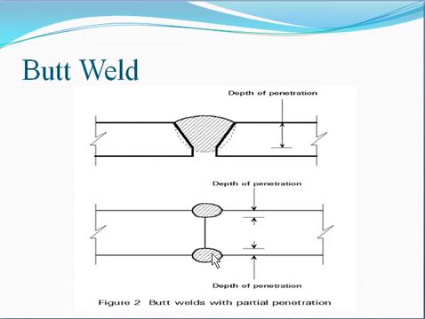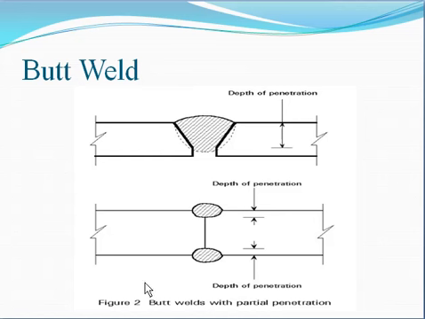Here the two plates are connected at these two points, and the inner portion is not connected. The depth of penetration is only up to here. This is not full penetration, that's why it is called partial penetration.